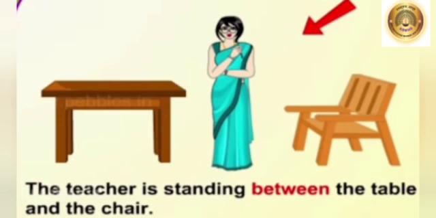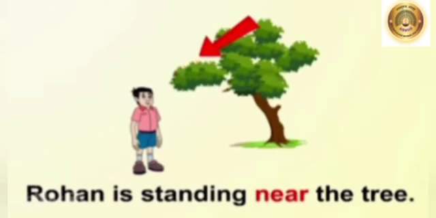In this sentence, between tells us where the teacher is standing. So, between is a preposition here. Next sentence, Rohan is standing near the tree. In this sentence, near tells us where Rohan is standing. So, near is a preposition here.